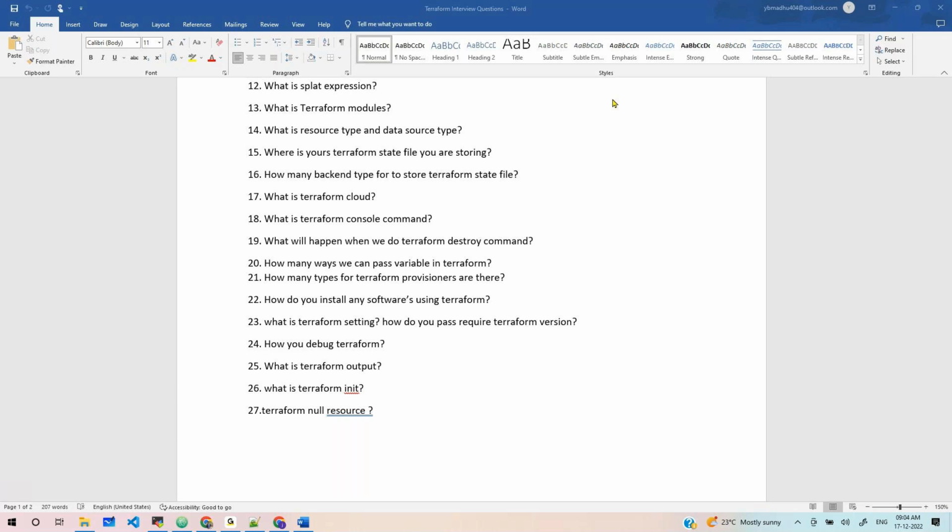And what is the Terraform init? What will it do? We can initialize the Terraform. It will download all the dependency libraries or modules from the internet when we run terraform init. It will download provider plugins, and it will set up the backend also. Everything will be set up when you do terraform init.